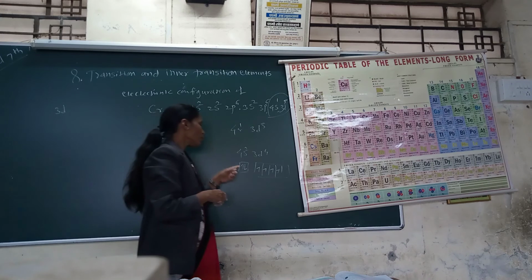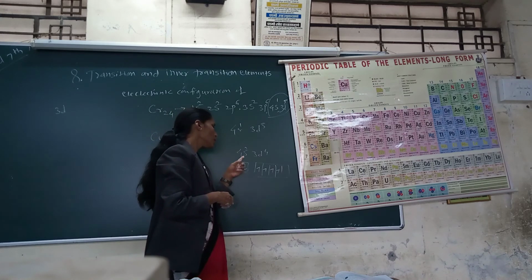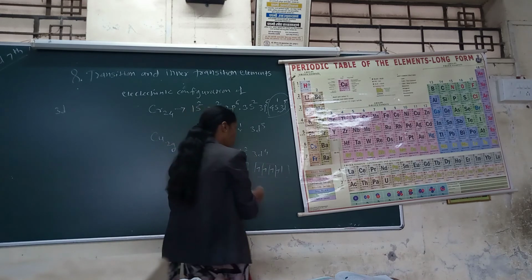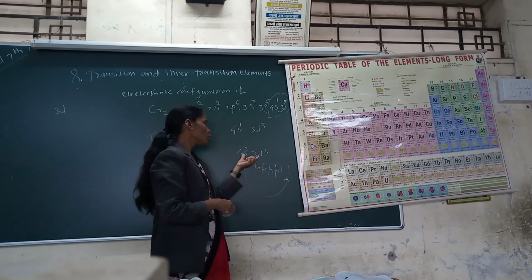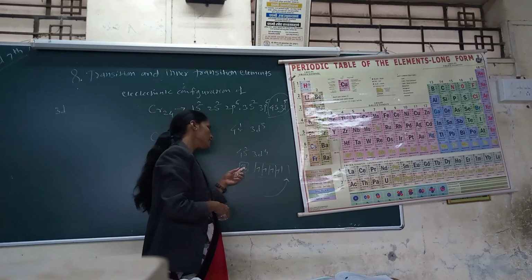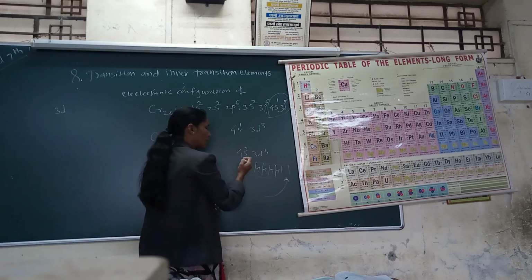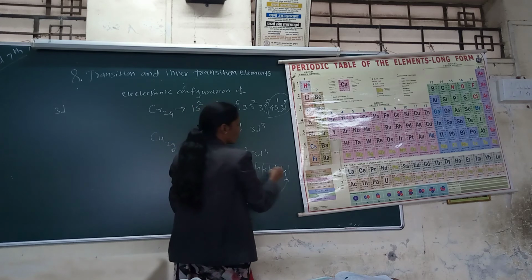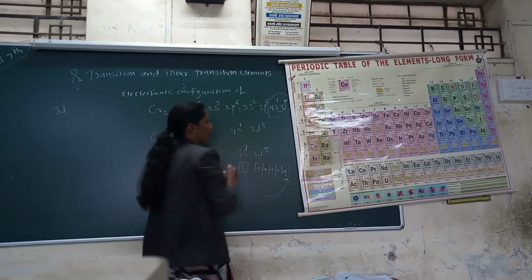Therefore, one electron of the 4s jumps from s to d for stability. Also these two orbitals have nearly the same energy, therefore it easily jumps from 4s to 3d, giving 4s1 and 3d5.